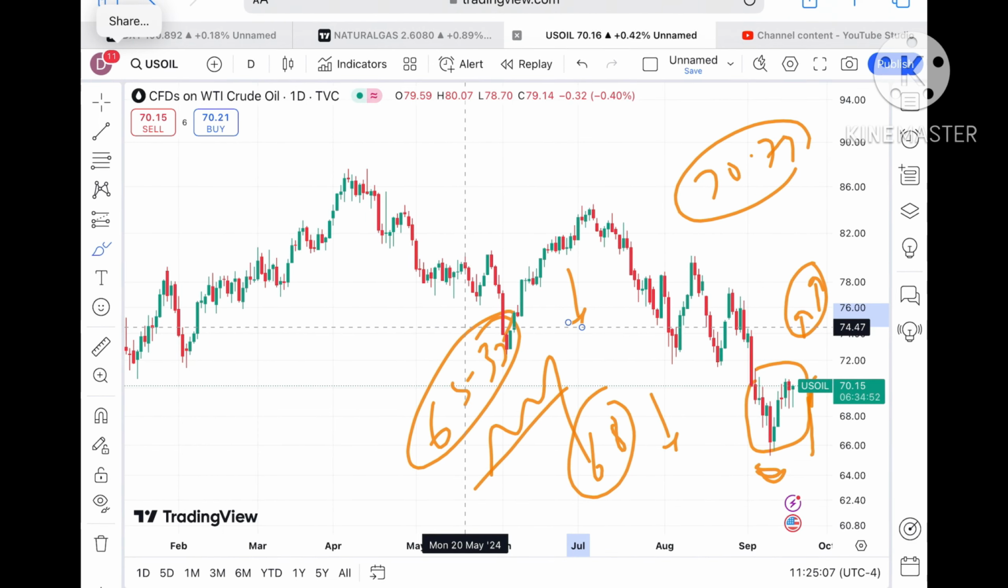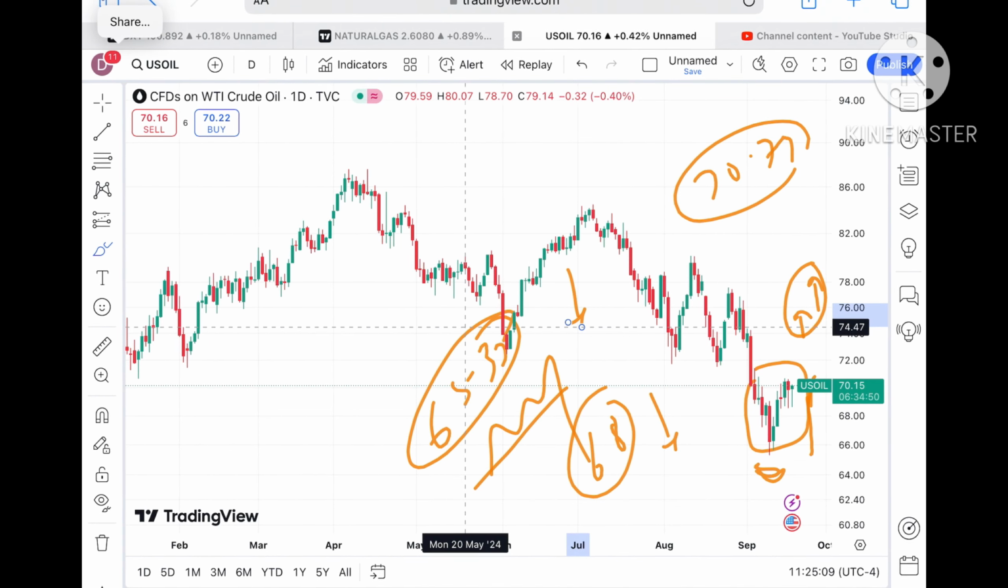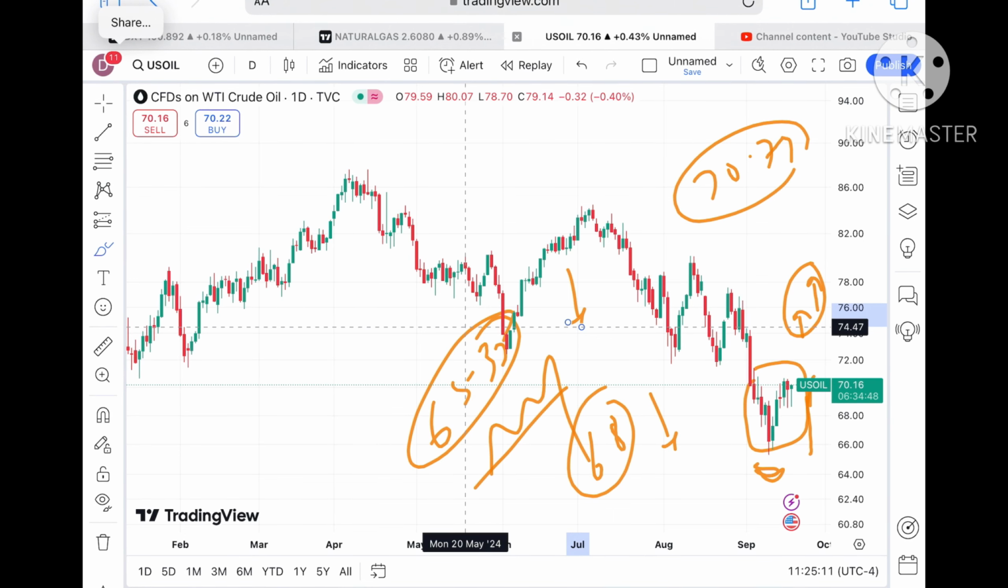Chances are very high we can see a further downfall also, because of the dollar index. Before I move ahead, I'll show you a dollar index chart.